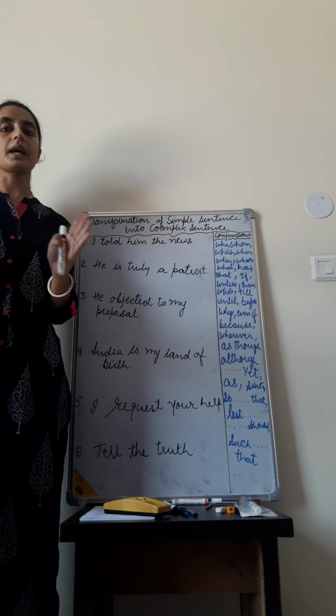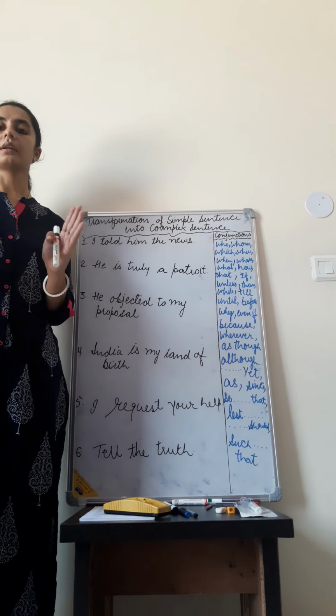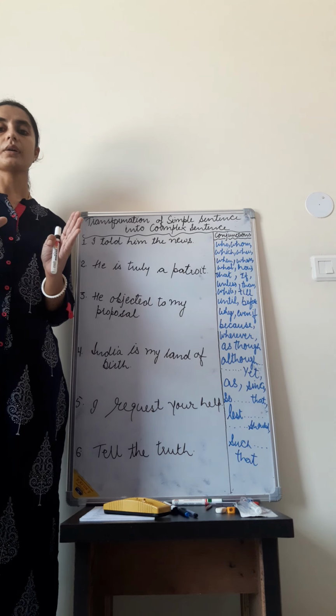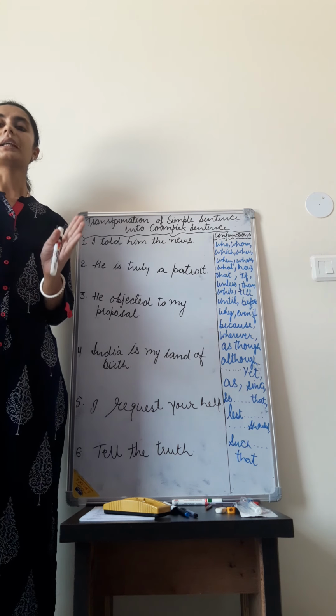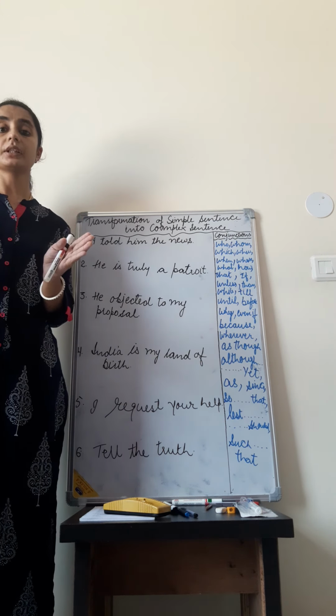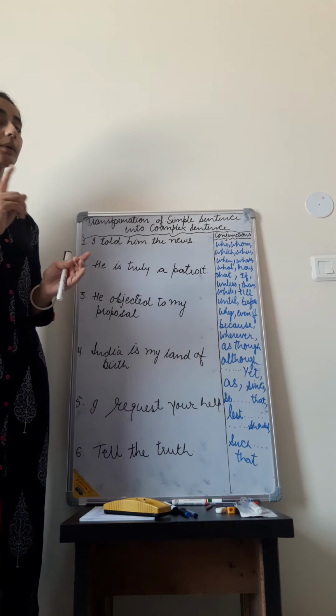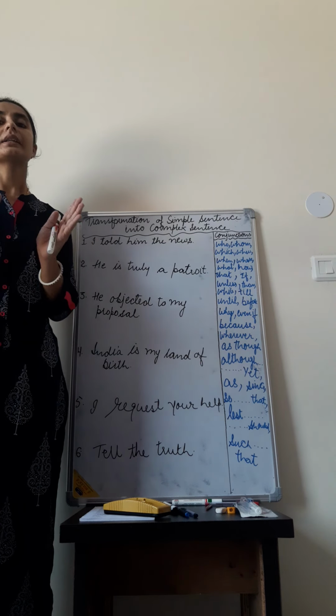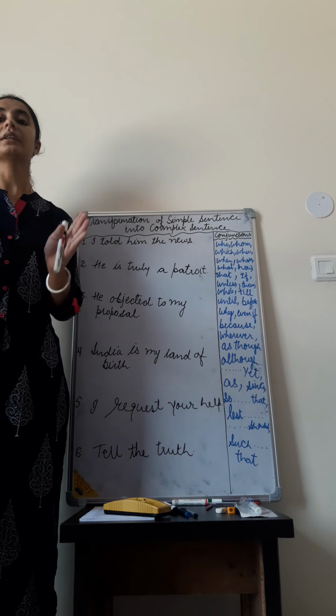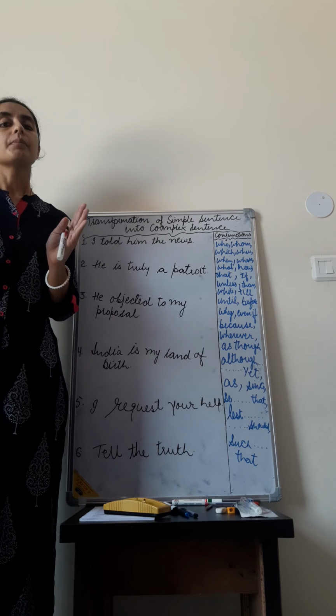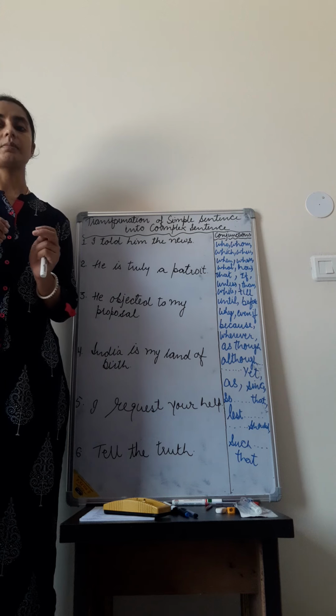The main clause has its own meaning. It can act independently. But the subordinate clause cannot act independently. It needs the help of the principal clause to complete its meaning.